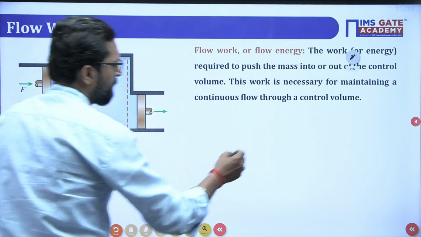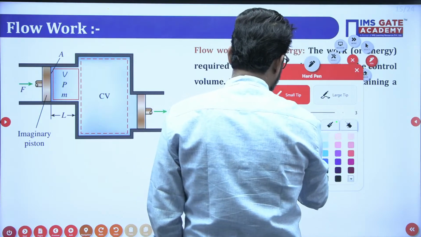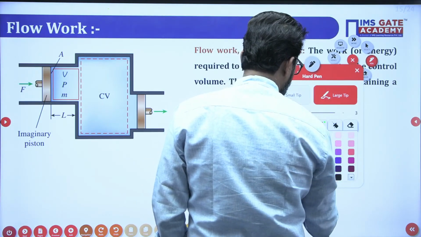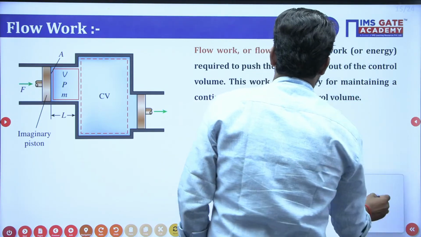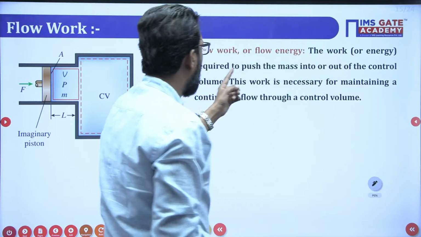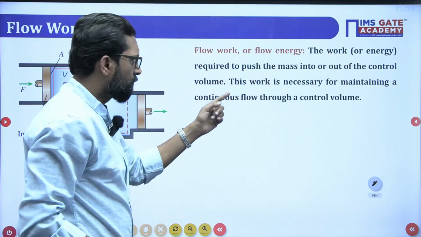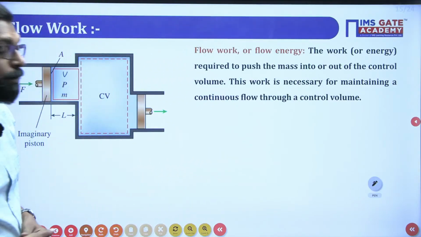So my dear, this work is a property of the system. The work or energy required to push the mass into or out of the control volume is necessary for maintaining a continuous flow through the control volume through a pressure difference.